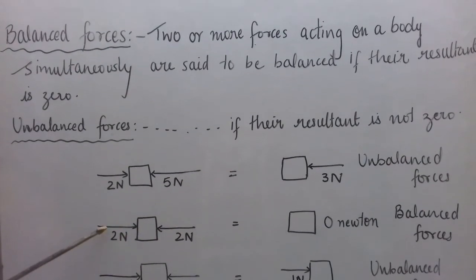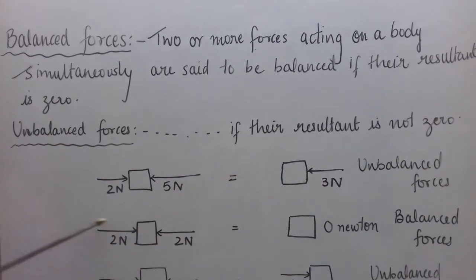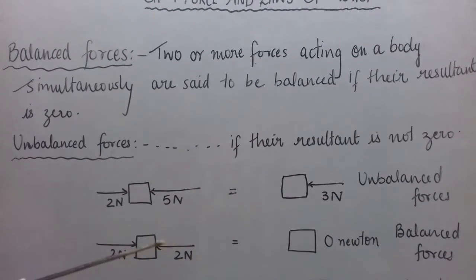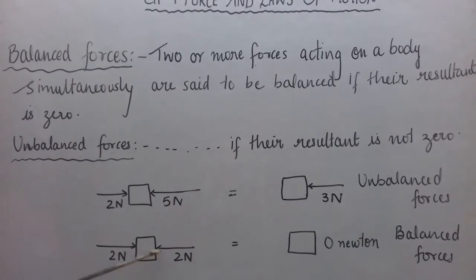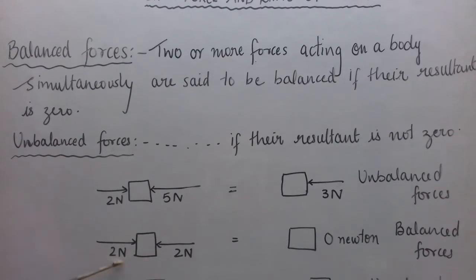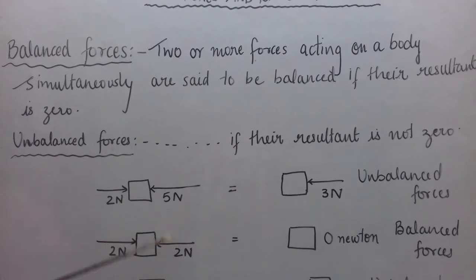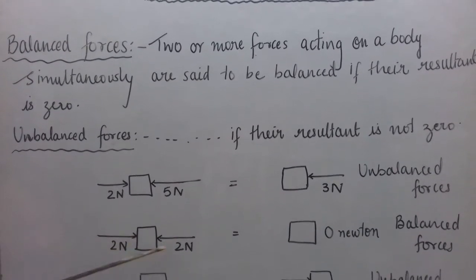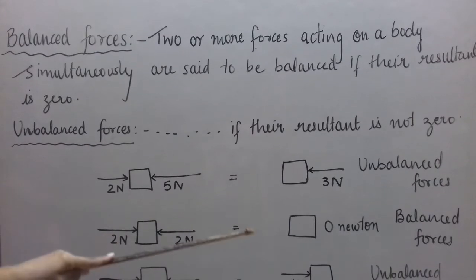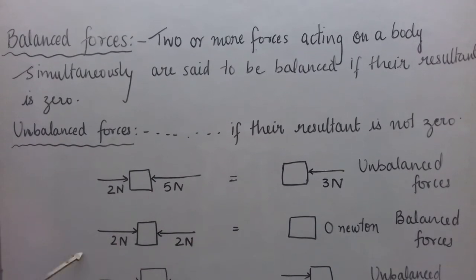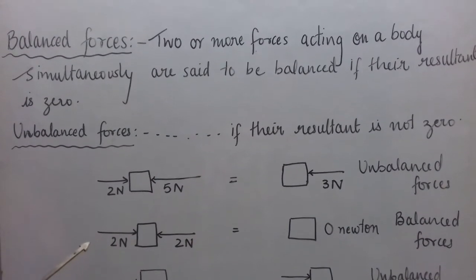Consider this. Here two forces are acting on the box in the opposite direction, see here, but their magnitudes are equal. So in this case, when we take the resultant, when we add them, how will we add these two vectors? Well, when they are in opposite direction, we subtract their magnitudes. So 2 minus 2 is 0 Newton, and 0 Newton is a vector which has no specific direction.